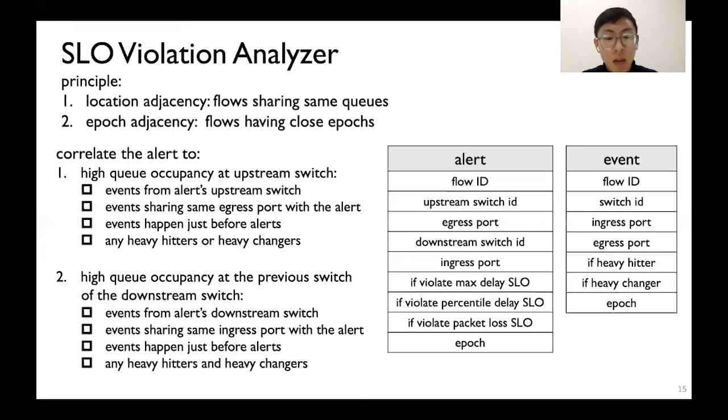Based on the principles, alerts can be correlated to, first, high queue occupancy at the upstream switch. The events are from the alert's upstream switch sharing the same egress port with the alert, and the events' epochs are just before that of the alert. And the second is high queue occupancy at the previous switch of the downstream switch. The events are from the alert's downstream switch sharing the same ingress port with the alert, and the events' epochs are just before that of the alert.